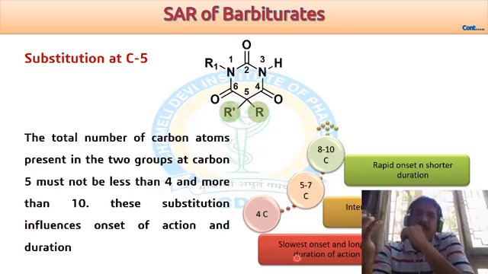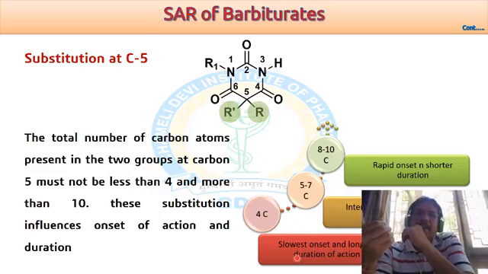Although we incorporate the lipophilic group, it is not that lipophilic in nature, so they cannot cross the blood-brain barrier in a very fast manner, but they are able to cross.